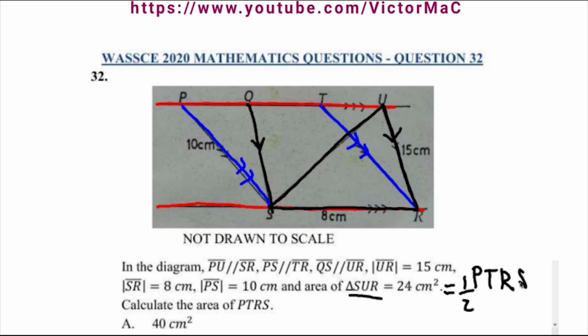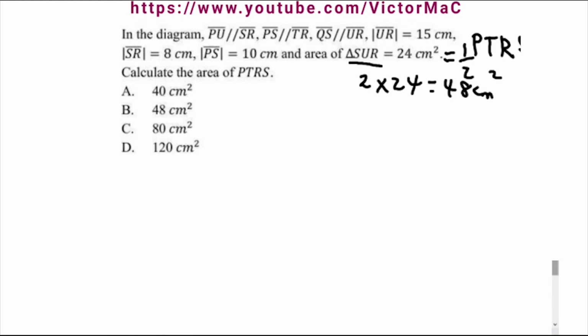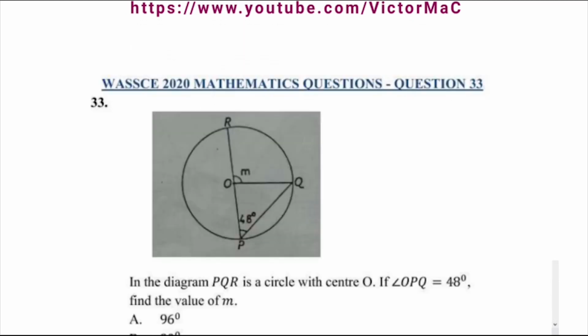So definitely our answer here, just cross multiply, so the answer is 2 times 24, and that is 48 centimeters squared. So 48 centimeters squared, that's the area of triangle PTR. Yes, that's option B. WASSCE 2020 mathematics questions, question number 33.